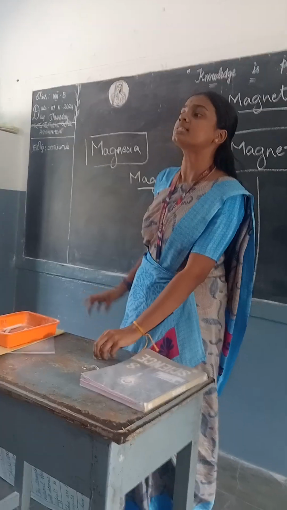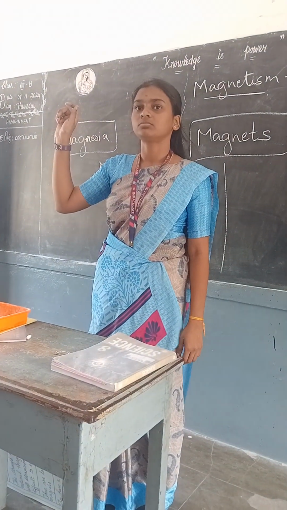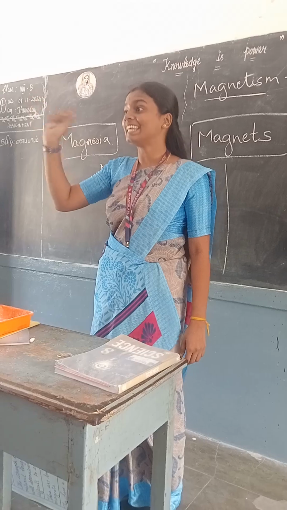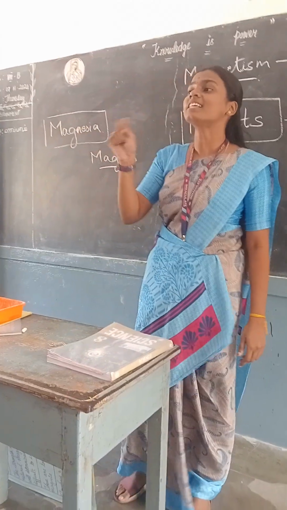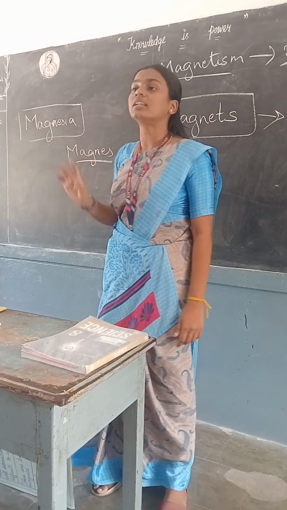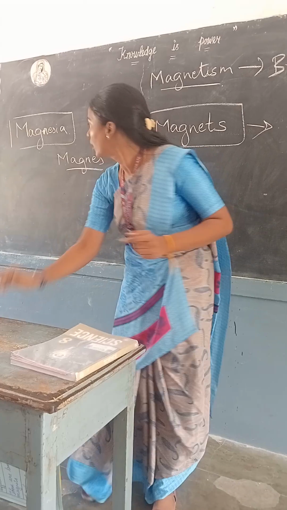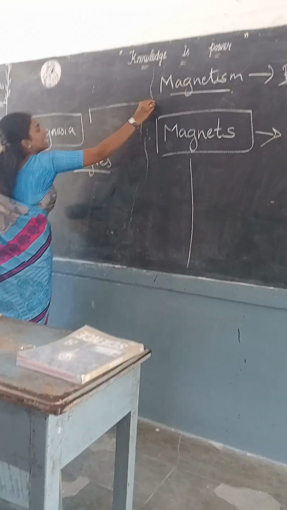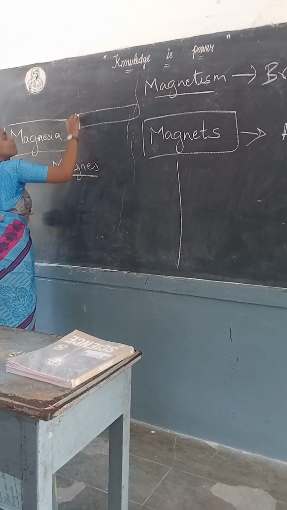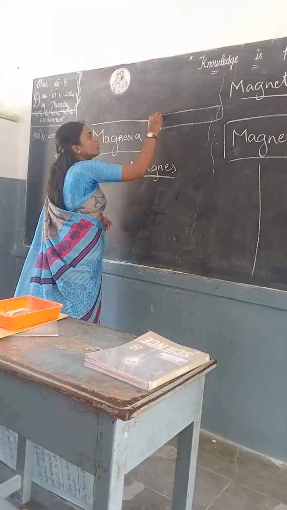A stick, yes. He has a stick to control the animals. Like that, this Magnus also had a stick with iron in the corner. Not a full iron stick, iron in the corner.